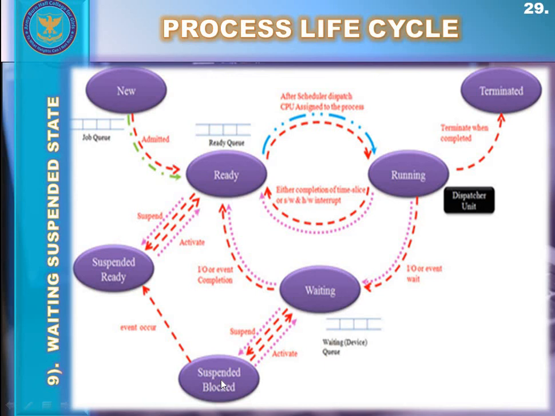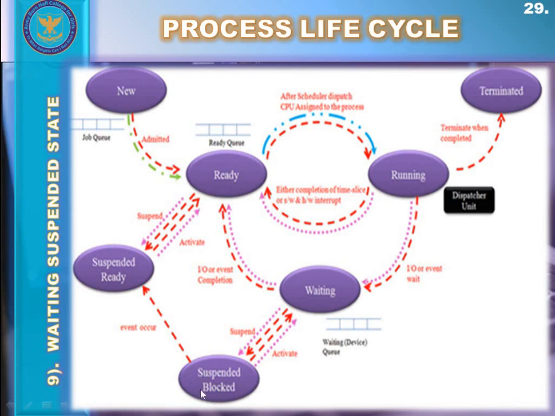They were initially in the blocked or waiting state inside the main memory, waiting for some event, but lack of memory forced them to get suspended, and these processes get placed in the secondary memory in the suspended blocked state.